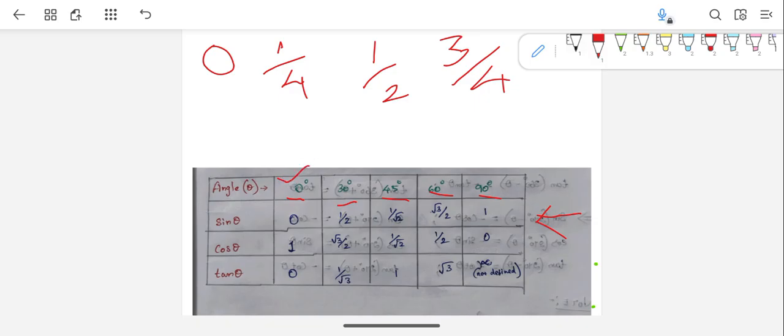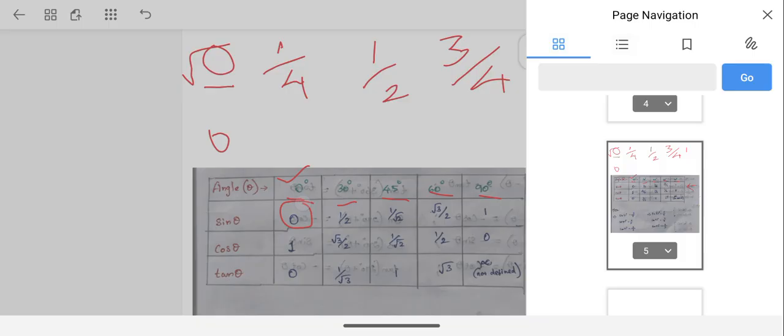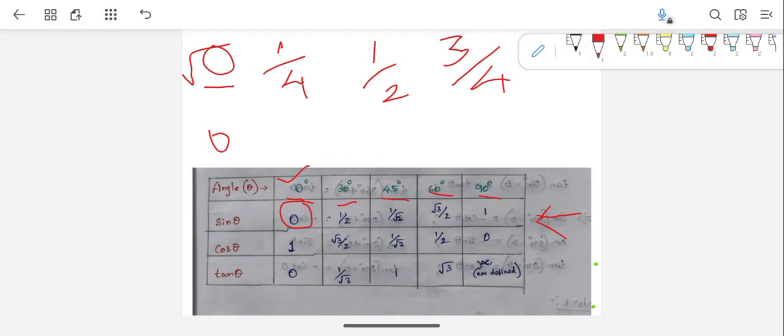Sine 0 degrees will be the square root of 0, which is again 0 only, and that's why here you can see it is 0. Now the next one is sine 30 degrees. In fractions, the next one is 1 by 4. You take the square root of this. The square root of 1 by 4 is 1 by 2, right? Again, the same you got here.